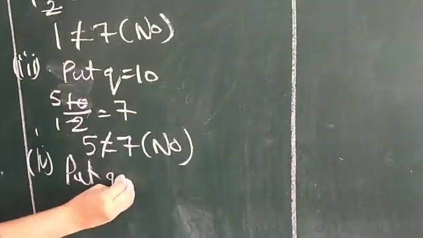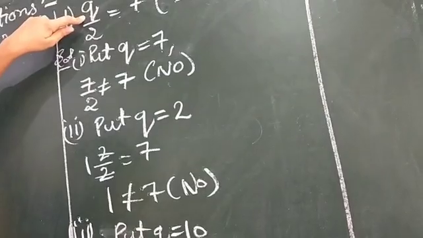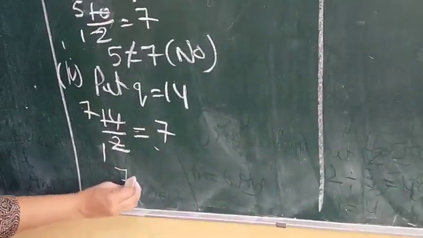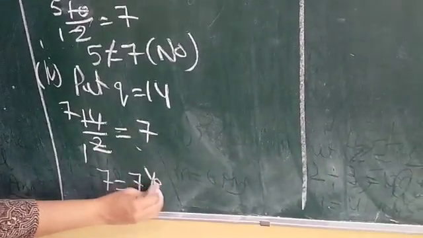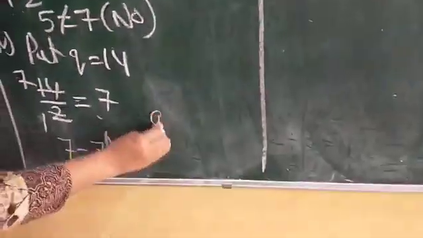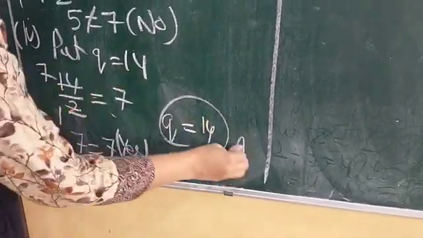Put q equals 14. It means 14 upon 2 is equal to 7. Cut it. 2 ones are 2, 2 sevens are 14. 7 is equal to 7. Now they are equal. Left hand side, right hand side equal. So the answer is q equals 14. This is the solution.